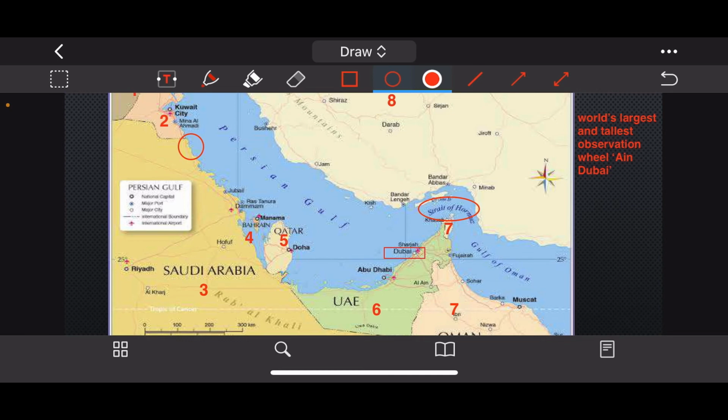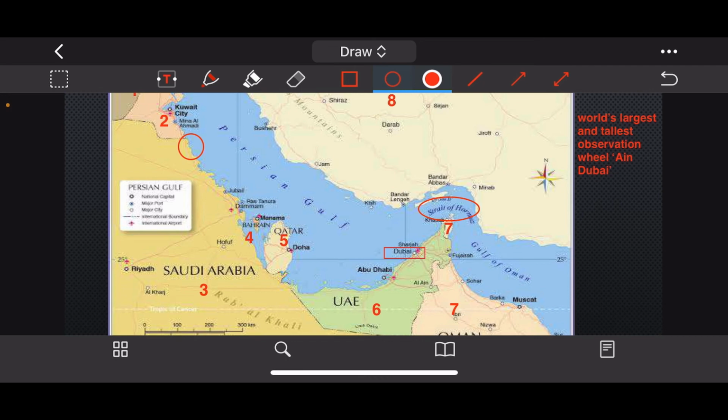Okay. Now this region is also ecologically very, very important because lots of coral species are actually found here. Okay, so it is also ecologically important, and because of the frequent oil spills, so many coral reefs get destroyed in the region of the Persian Gulf. Okay, so now you know all the important countries. There are 8 countries that border the Persian Gulf.